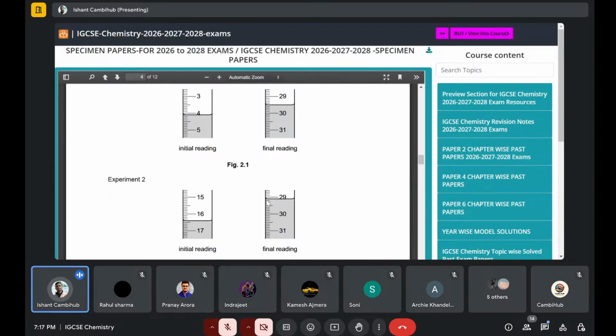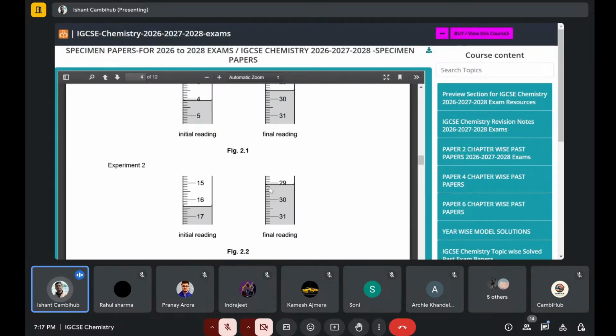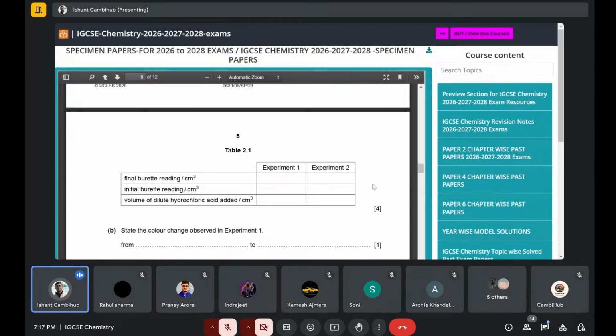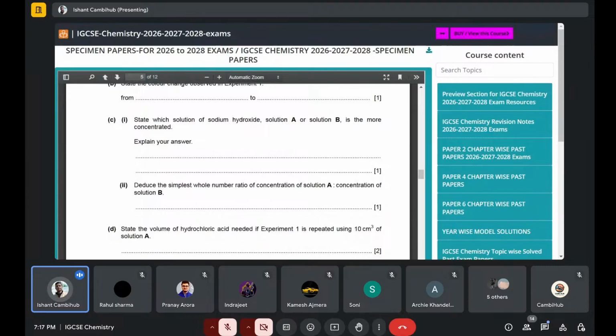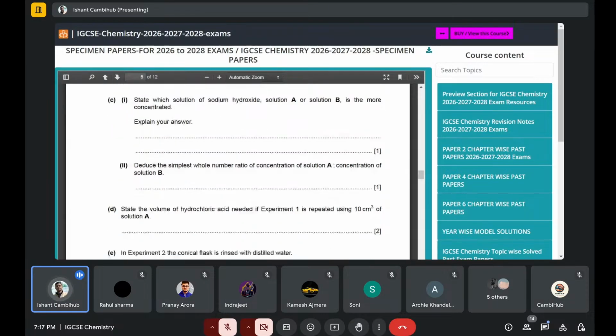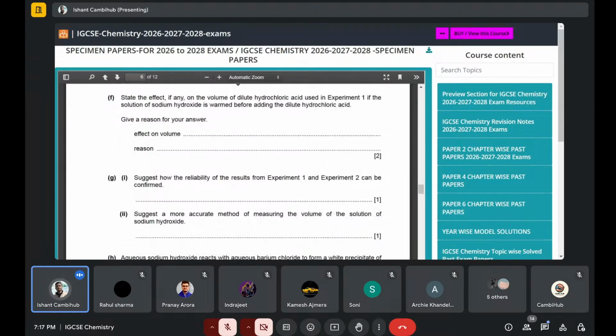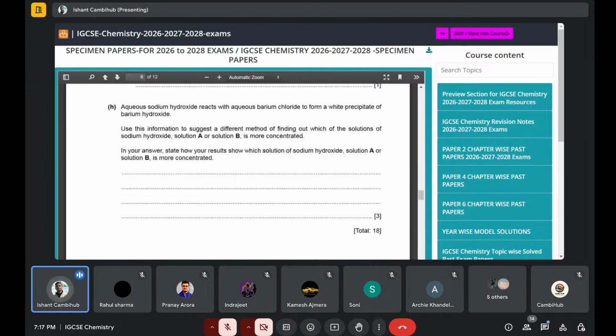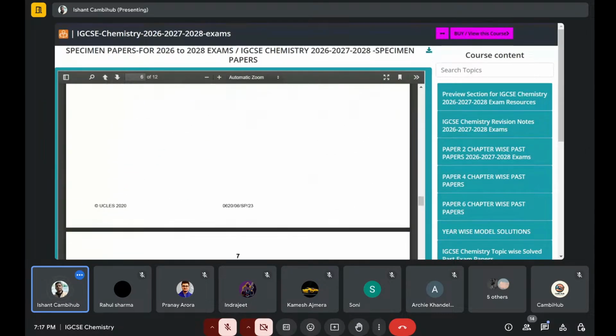Here too they have given it easily with point one, and let's say this one was at 29 here. So you have to write 29.0 and not 29. Then only you'll get marks for that. And then with the solution, this one you can do, give your reasons, suggest how to improve the reliability of results.